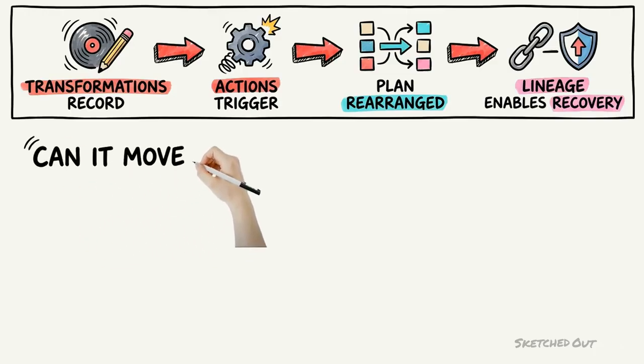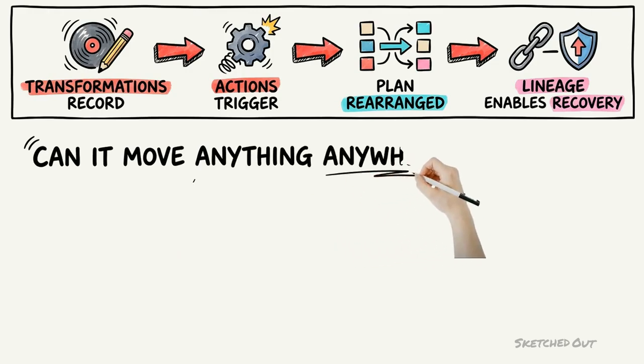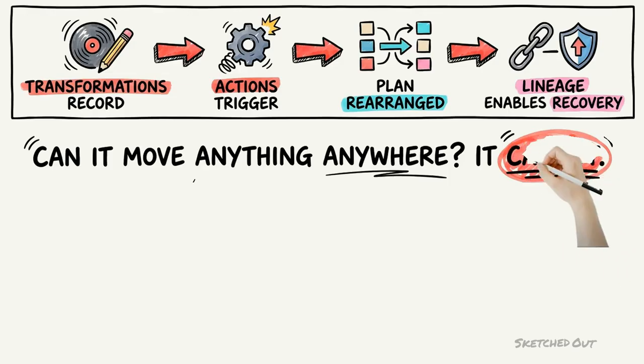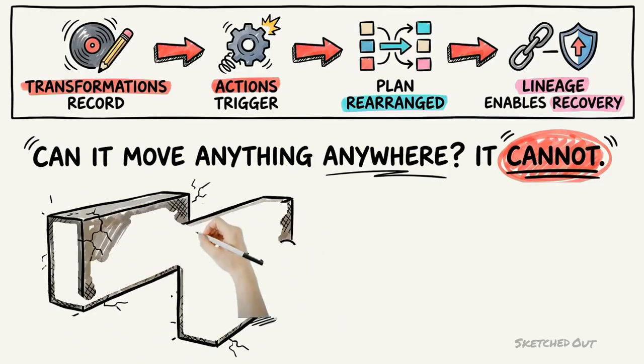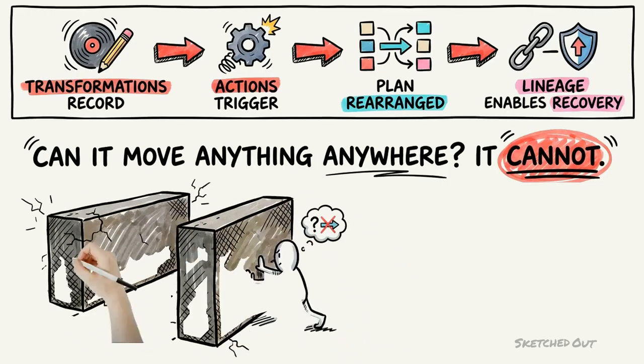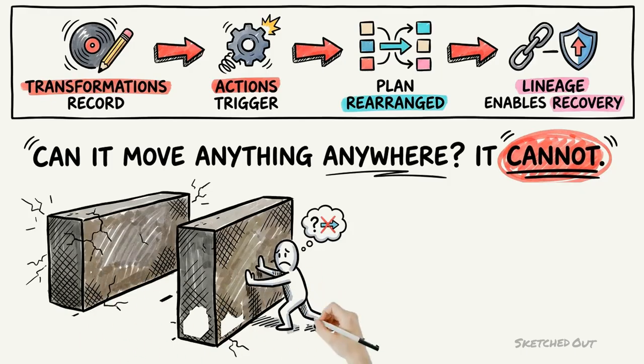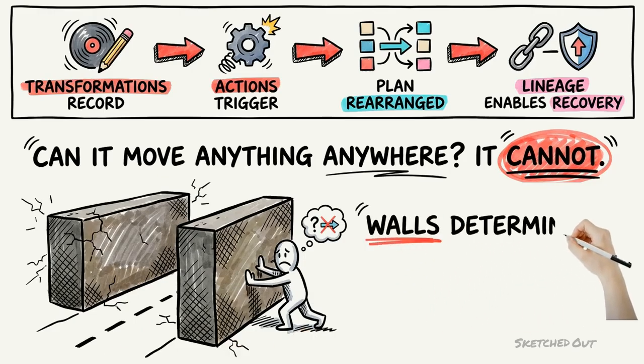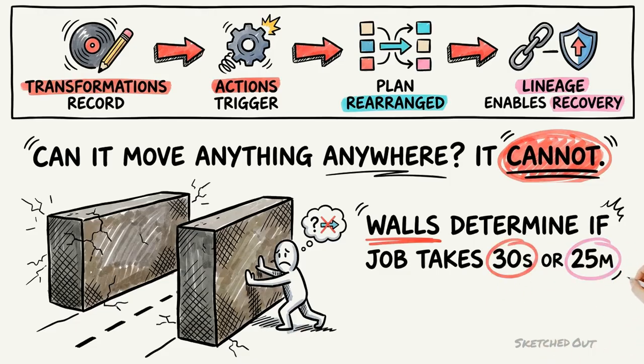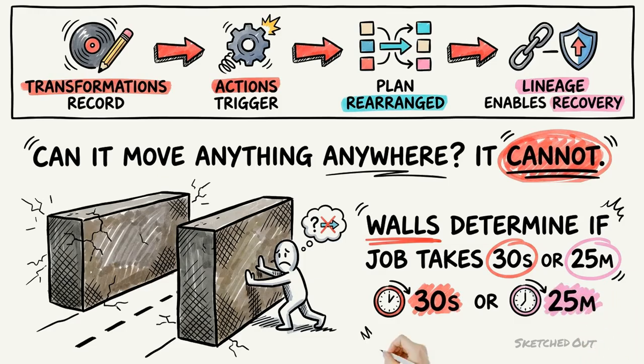But we glossed over something in the middle of all that, and it's the thing this whole series turns on. Spark happily moved our filter to before the join. It reordered our steps freely. So can it move anything, anywhere? It cannot. Some steps can be shuffled about almost at will. Others are immovable walls, and everything on one side has to finish before anything on the other can begin. And it is those walls, not your code, that determine whether your job takes 30 seconds or 25 minutes. Next time, the single most important thing to understand about Spark.